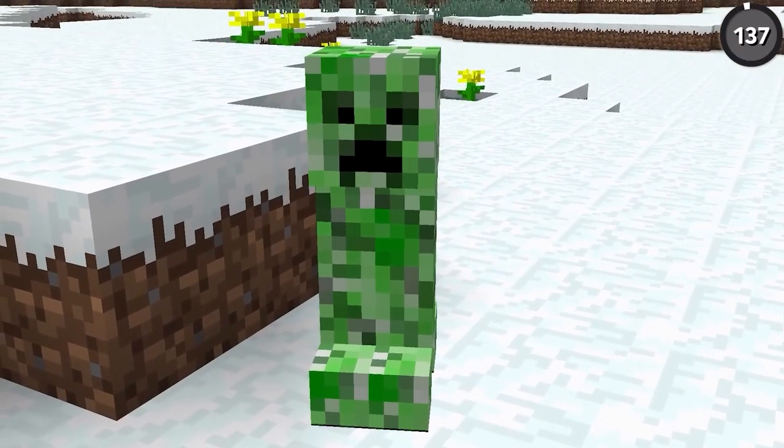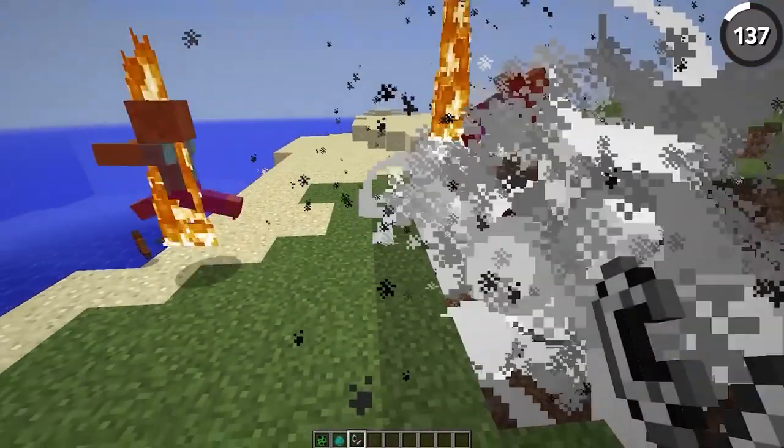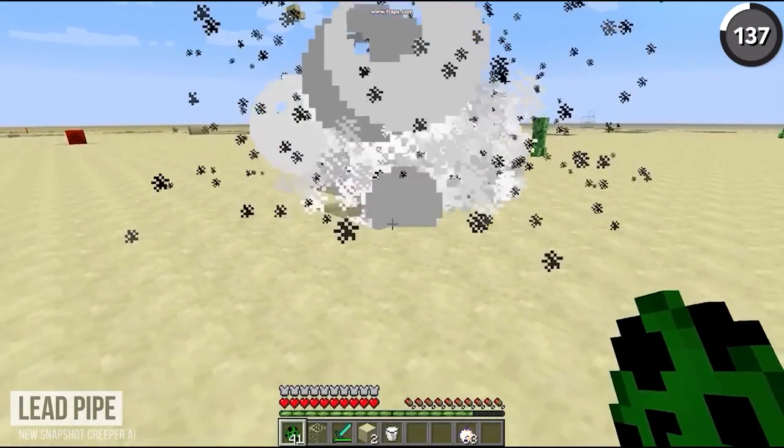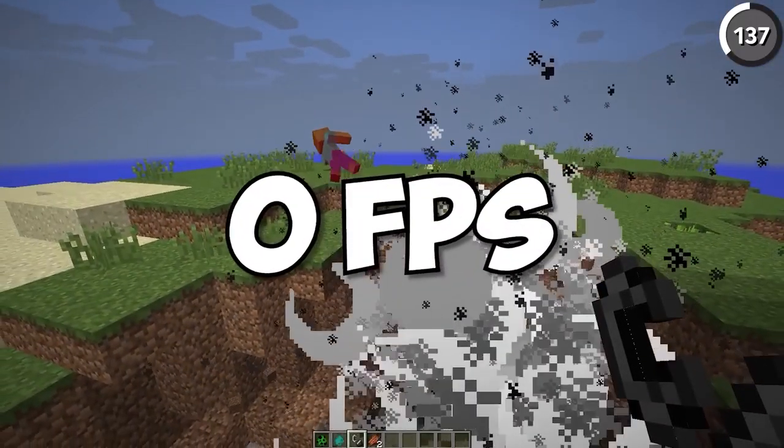In the past, if a creeper was about to explode, then any mobs within a certain range would turn and run away from the creeper. Which seems like it makes sense, right? Self-preservation and all that. But the real reason this feature was eventually removed was because it causes an immense amount